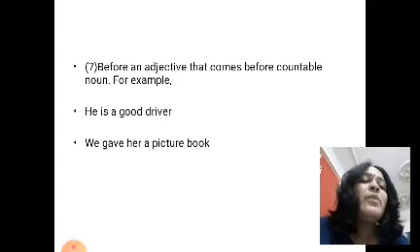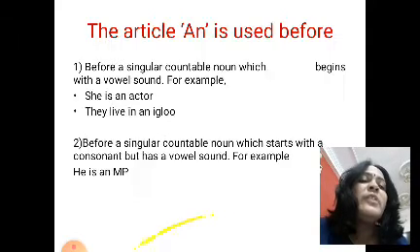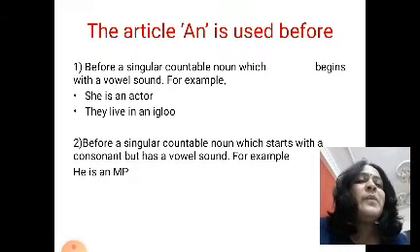Okay, then next, before an adjective that comes before a countable noun. He's a good driver. We gave her a picture book. So before an adjective also, what are we using? A.